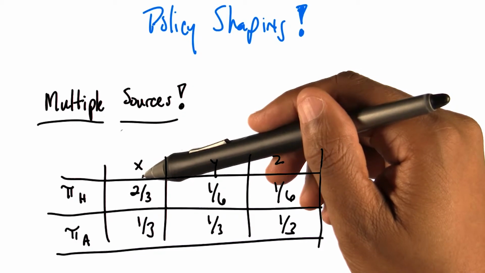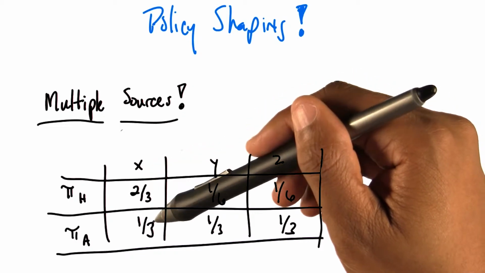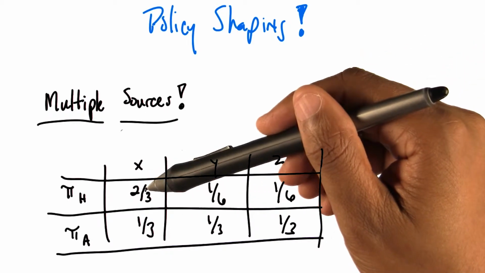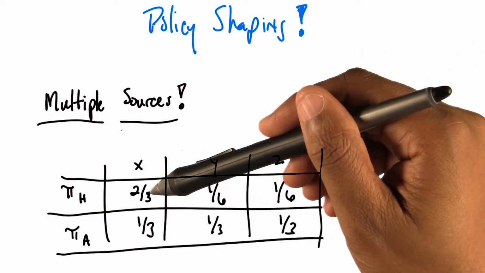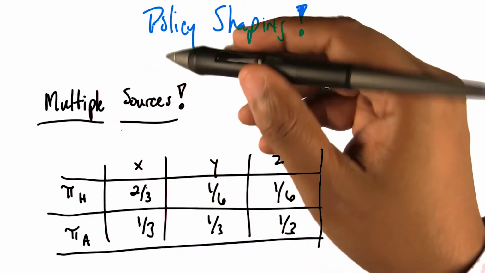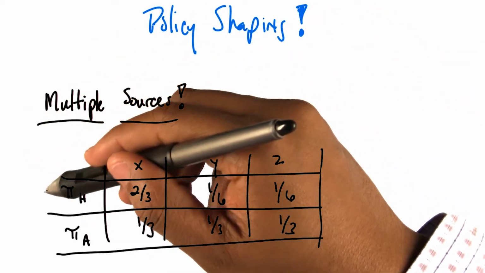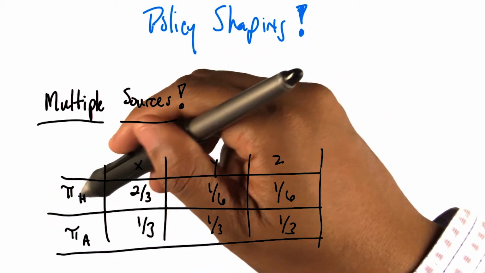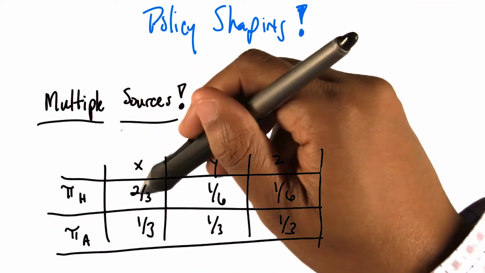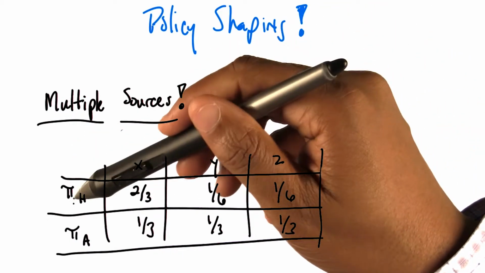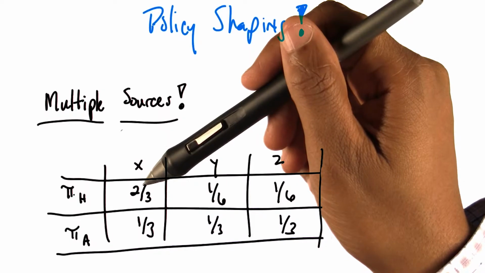Because, well, according to the algorithm, it doesn't really care, doesn't have any reason to believe one over the other. But the human has reason to believe it. I guess there's one missing parameter, maybe, which is how much we should believe the human. And so if we believe the human not at all, it's still not bad to go for X. But here's the thing. We actually have that parameter because that was C. And in fact, it doesn't matter what C is because that's all inside this distribution. This distribution, 2/3, 1/6, 1/6, actually already incorporates all the information about the uncertainty of the human. I don't think it does.